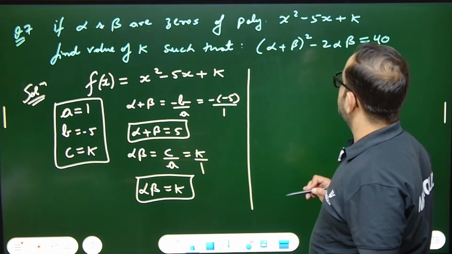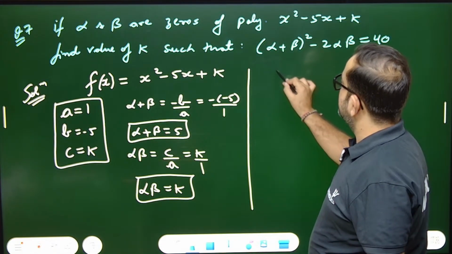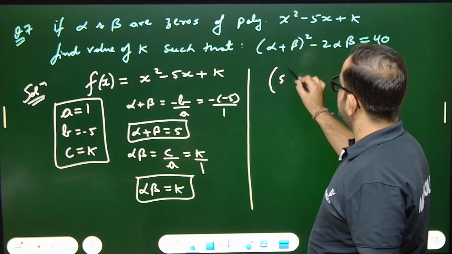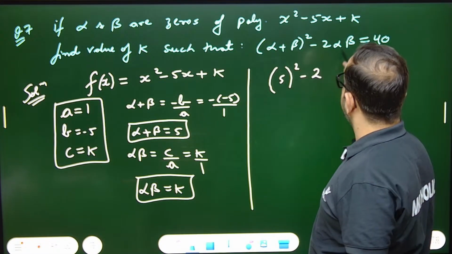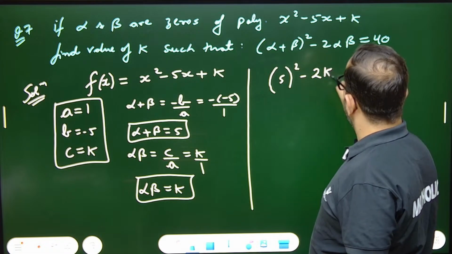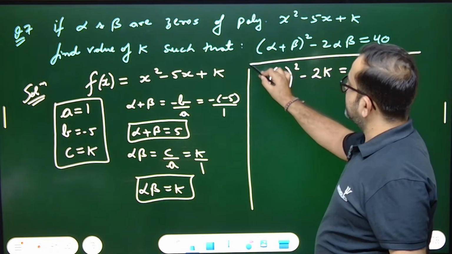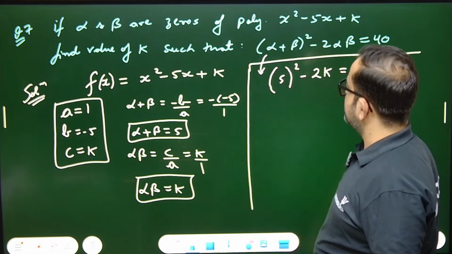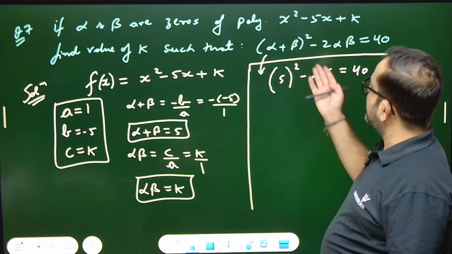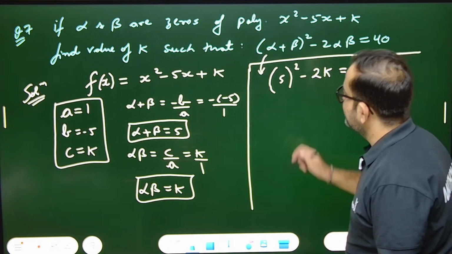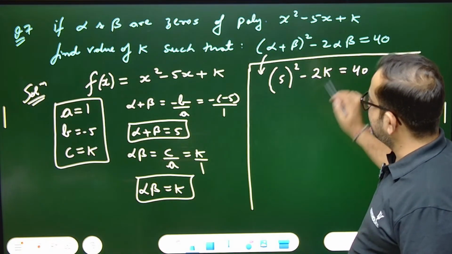Alpha plus beta whole square. That means put the value. Alpha plus beta is what? 5. So 5 whole square minus 2 alpha beta, which means 2 into k, equals 40. Can we find out the value? I just put the value of alpha plus beta and alpha beta. That's it. So 5 square minus 2k equals 40.